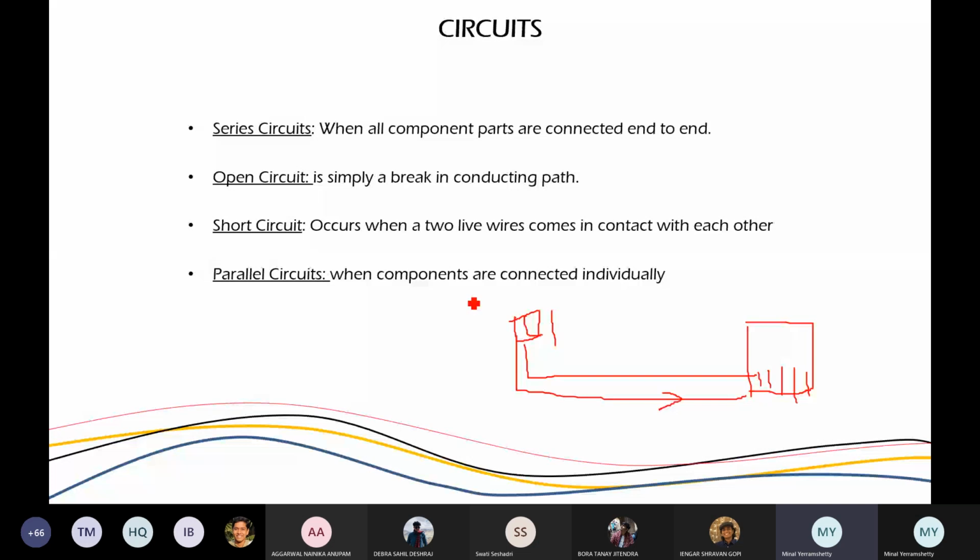Okay. This is color in black. This is in red phase. Okay. This is how it will work. Then you have L2. Okay. Shit, my hand is not steady today. Terrible pain here. Okay, so this is how it goes here. Okay, similarly your neutral will also come back and attach to this. This is how my parallel circuits work.